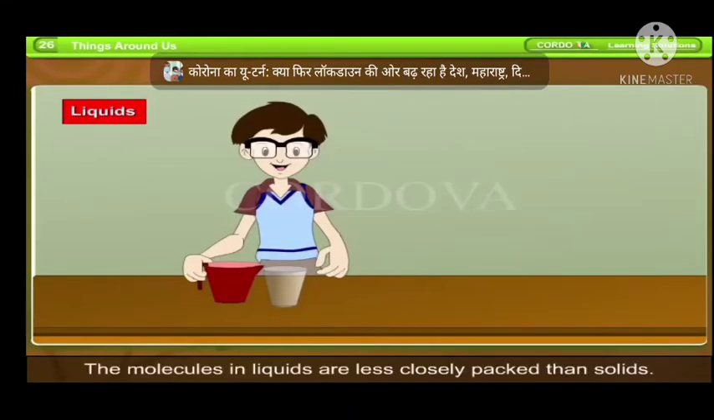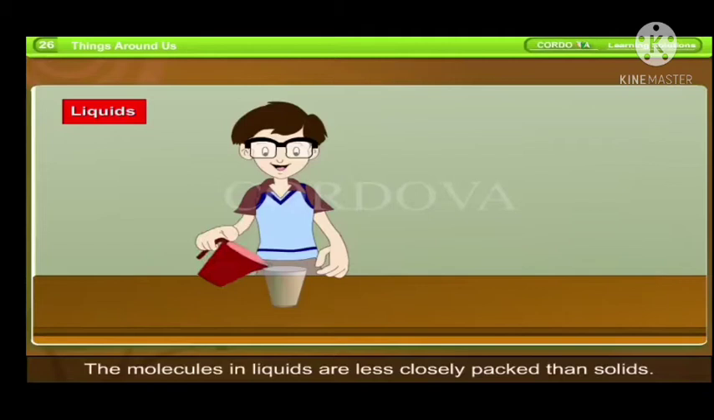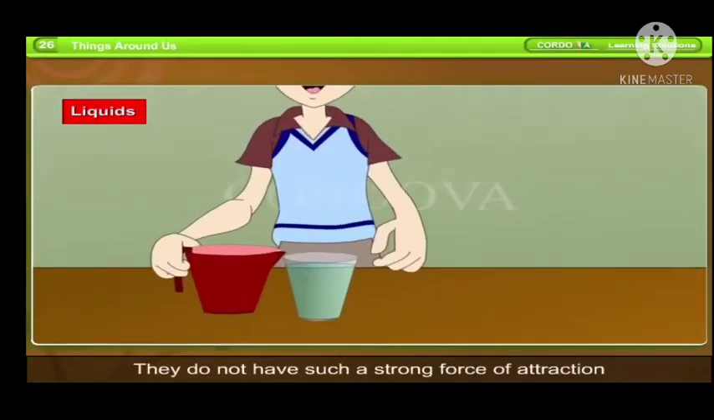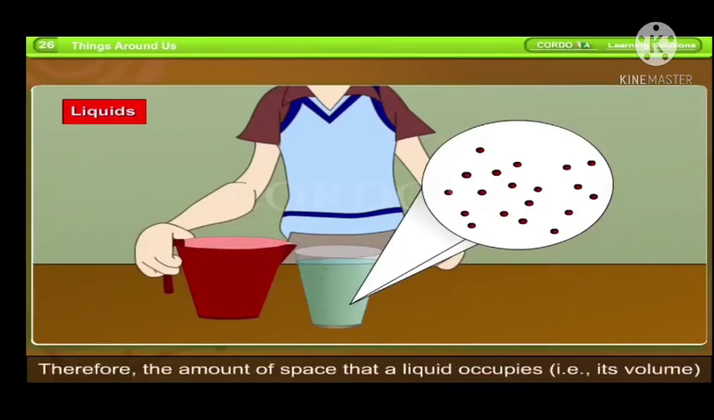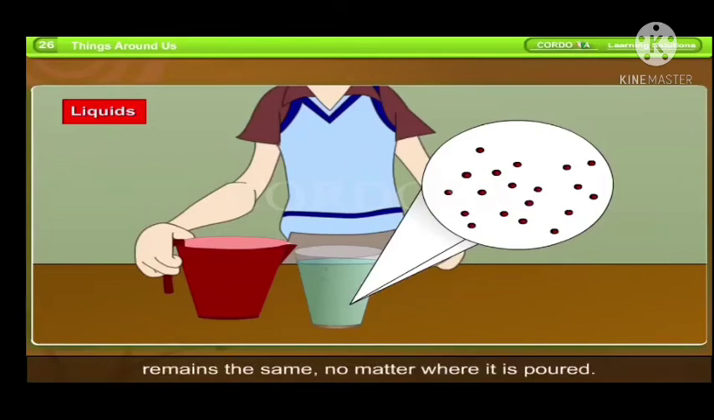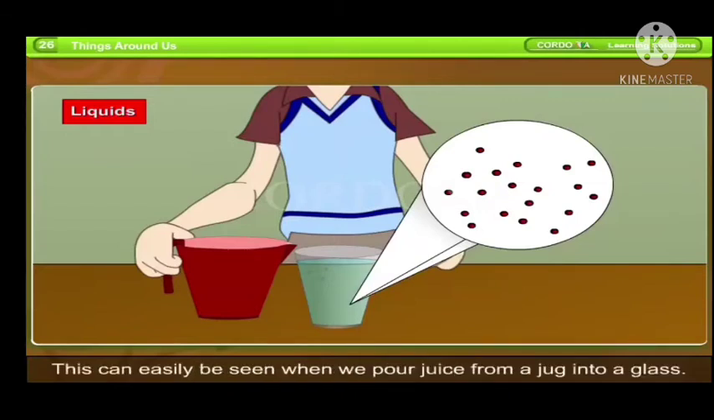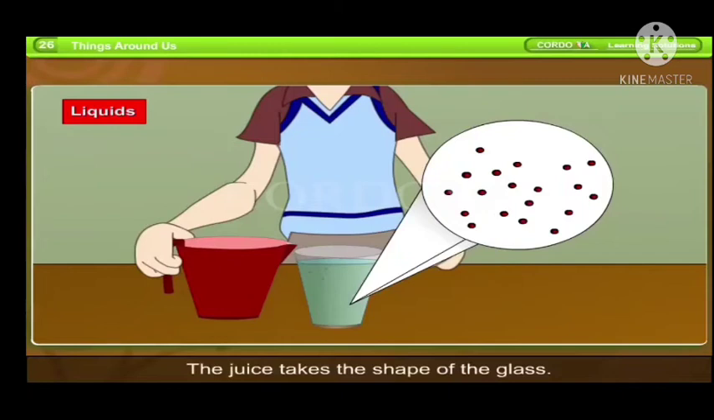Liquids. The molecules in liquids are less closely packed than solids. They do not have such a strong force of attraction between them as in solids. They can move more freely within the liquid. Therefore, the amount of space that a liquid occupies, that is its volume, remains the same no matter where it is poured. Only the shape changes. This can easily be seen when we pour water from a jug into a glass. The water takes the shape of the glass. The volume of water remains the same.